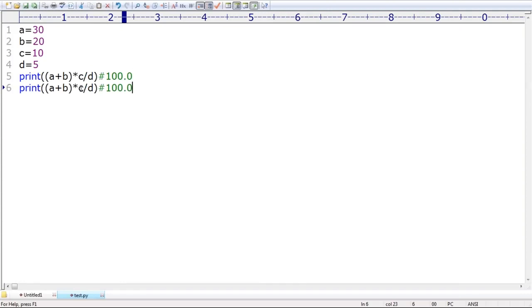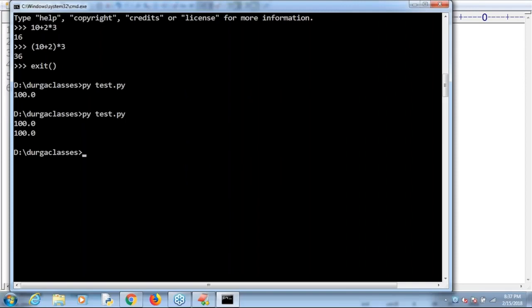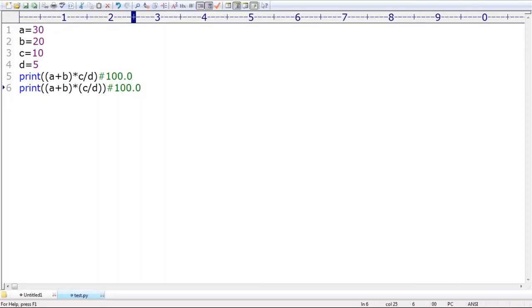Now I want to make a small change, with parentheses around C by D. Automatically the output will be changed or not? With the parentheses, the output will change. First A plus B, we require to find 50. Then C by D, we require to find. What is C by D? 10 by 5, 2.0. 2.0 into 50, what is its value? Anyone, can you please tell? Here, of course, 100.0. Don't think every time we are going to get the same answer. Maybe there is a chance of a different one.